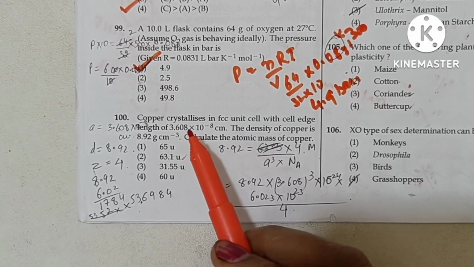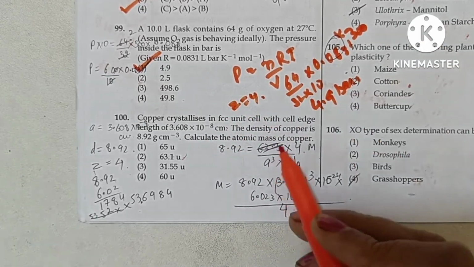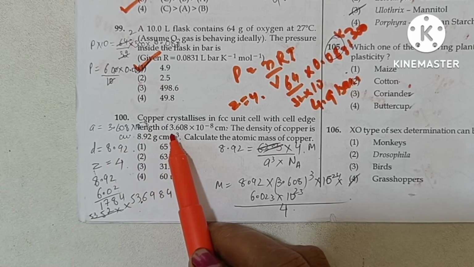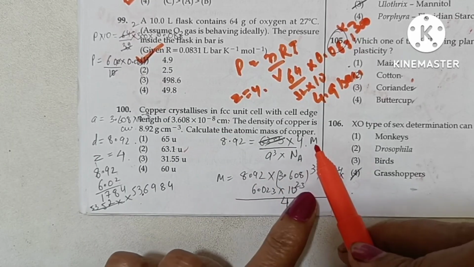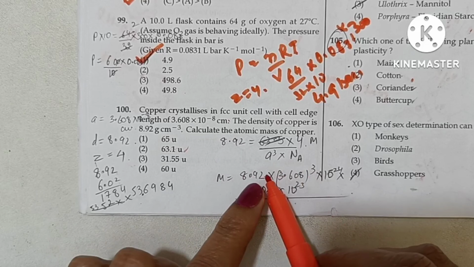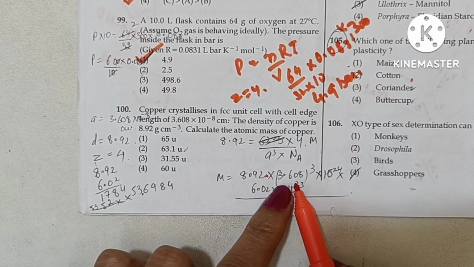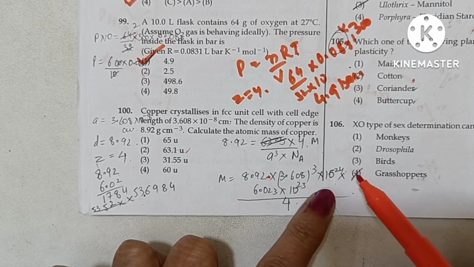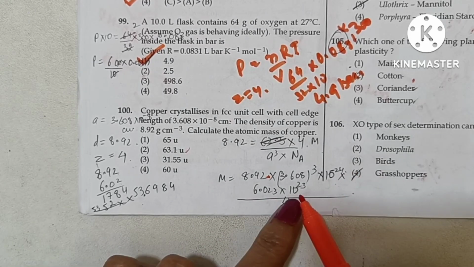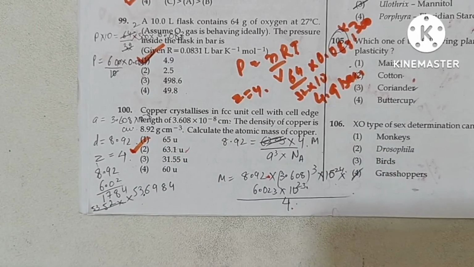Next is copper crystallizes in FCC unit cell. For FCC, Z is equal to 4, with cell edge length of 3.608 into 10 to the power minus 8 centimeters. So M will be 8.92 into a cube into NA upon 4. So this is 8.92 into 3.608 the whole cube into 10 to the power minus 8, the whole cube is 10 to the power minus 24, into 6.022 into 10 to the power 23 upon 4. On solving, the answer comes out to be 63.1 units. So option 2 is the correct answer.